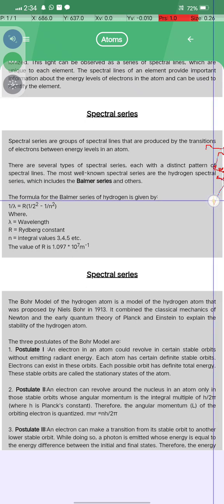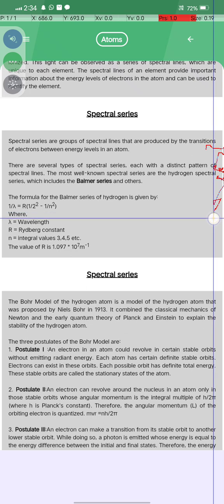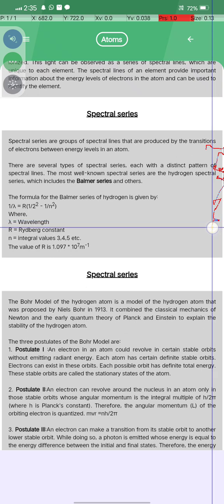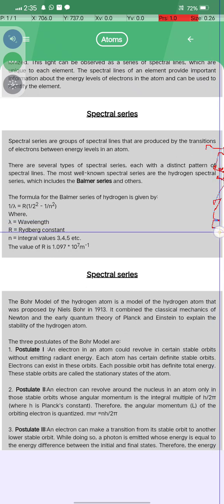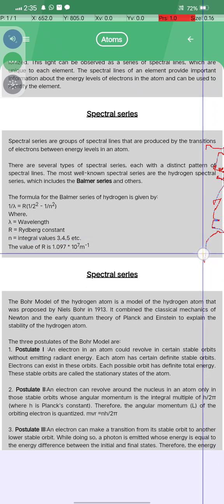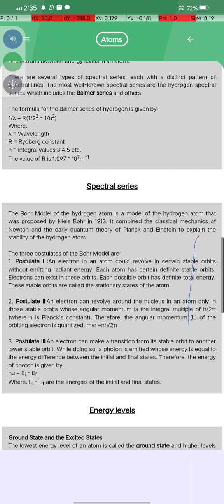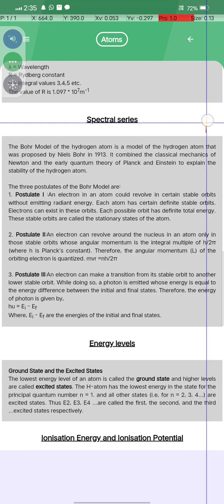The formula of the Balmer series of hydrogen is given by 1 by lambda equals R into (1 by 2 squared minus 1 by n squared), where lambda here is the wavelength, R is the Rydberg constant, and n is an integer value, which can be 3, 4 and so on, and the value of R is 1.097 × 10^7 per metre.